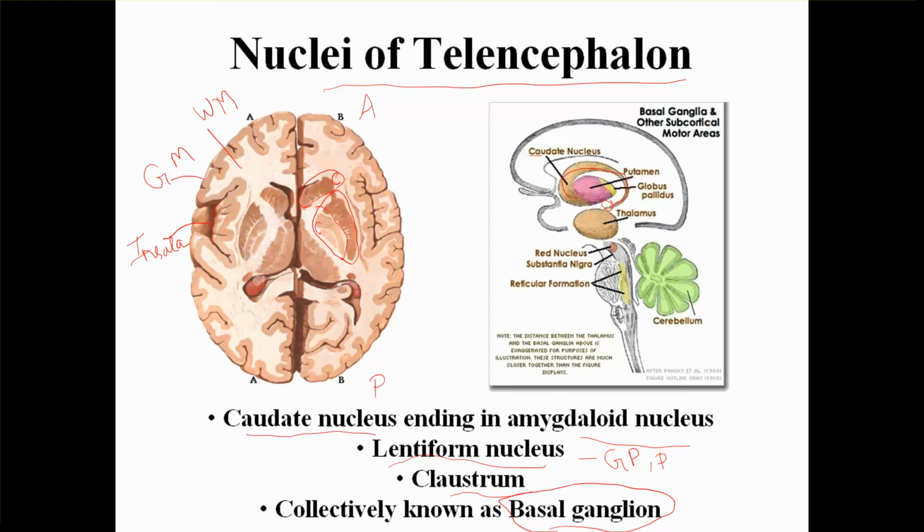Here this is the globus pallidus, and laterally it is the putamen. This whole thing is called lentiform nucleus. And can you see a small strip over here? This strip is the claustrum. We cannot see the amygdaloid because amygdaloid is more deep.